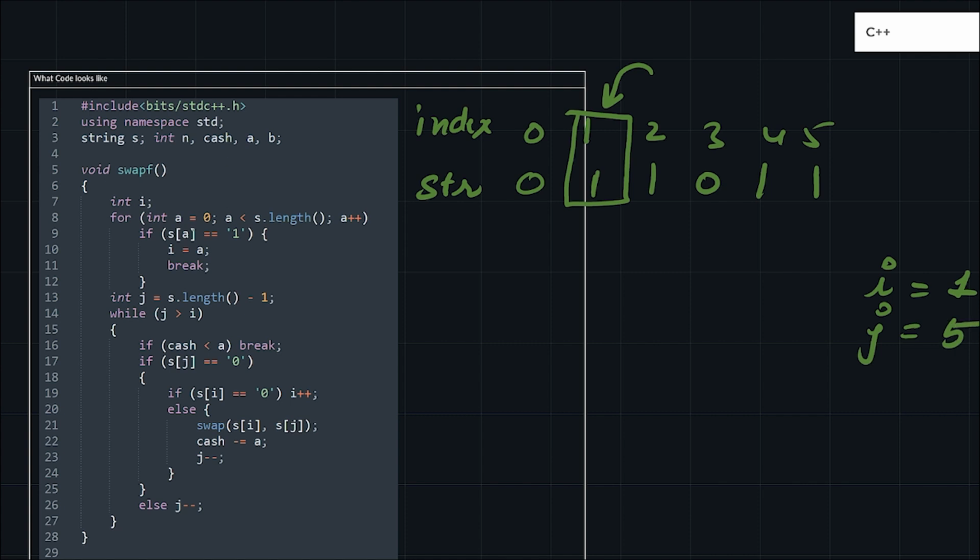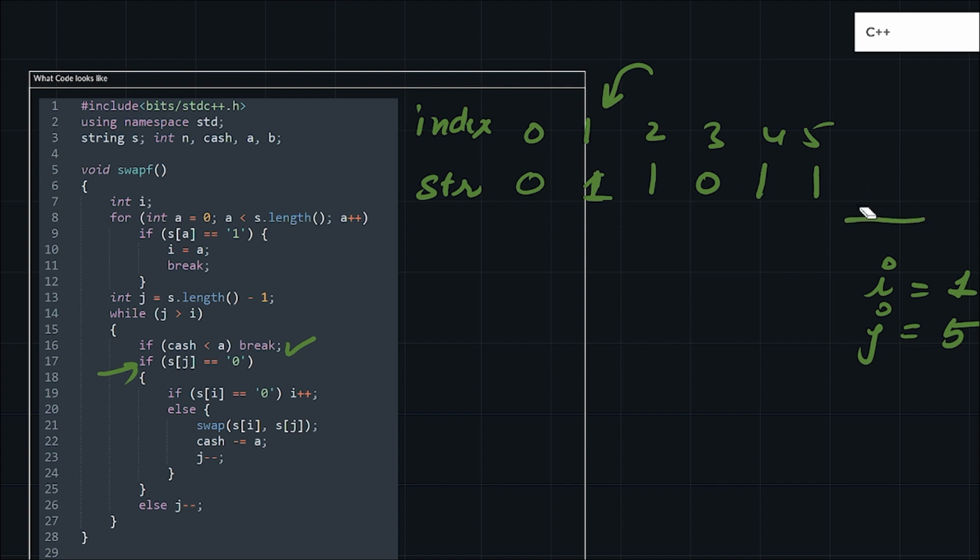After that, I have to check one more thing, whether I have cash in my pocket or not. If it is, then I will go further. Otherwise, I will break from here itself, right? Because I cannot perform more operations if I don't have any cash in my pocket. So I will check for I. Once I get this 1, I will swap this 1 with the 0 at the right side.